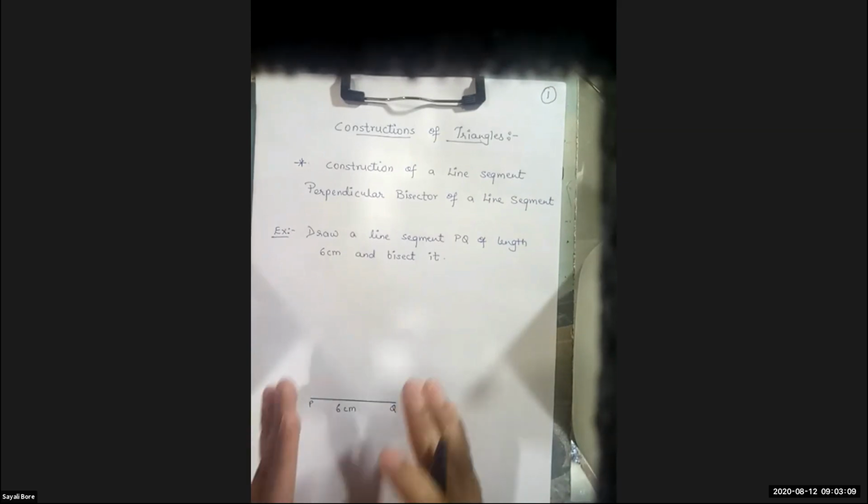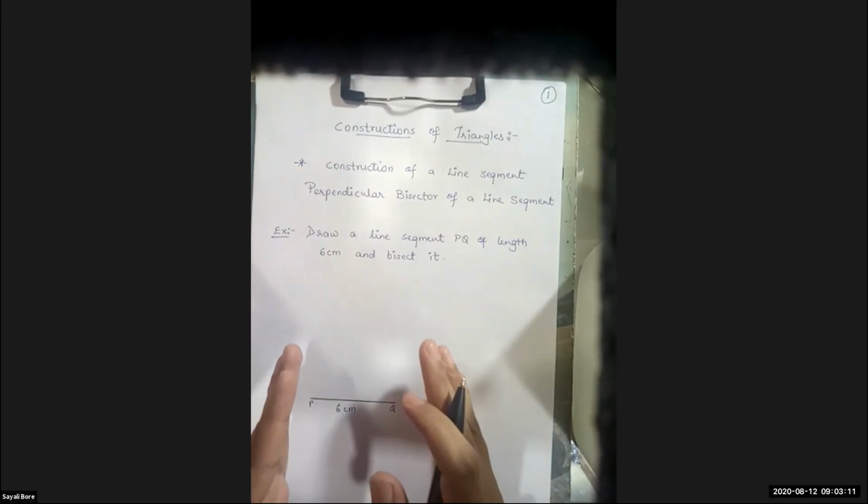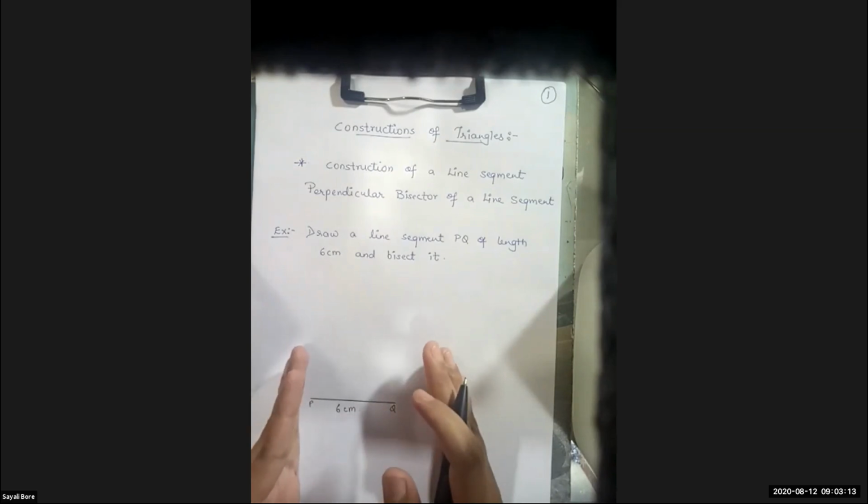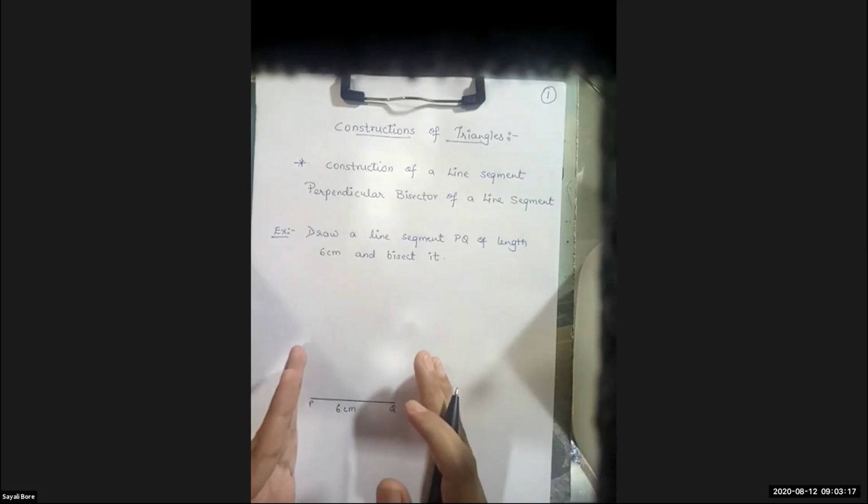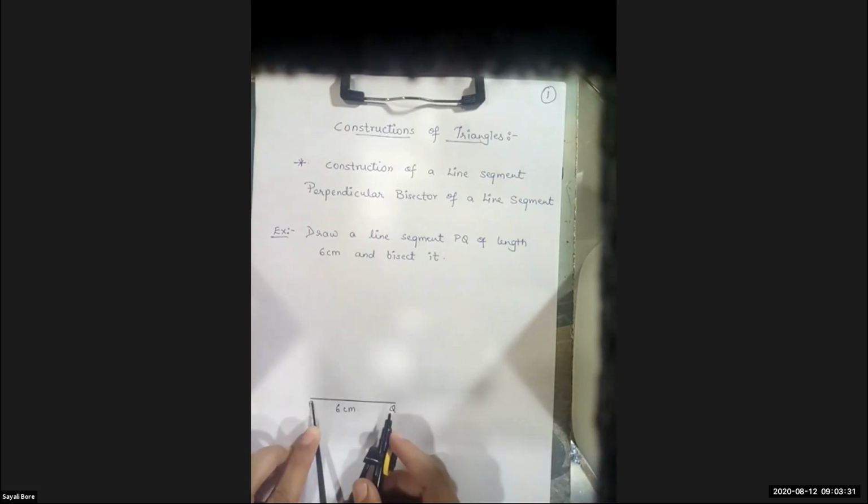Now my question is that I want to draw a perpendicular bisector of this line segment PQ. So what is the concept? Whatever the measurement is, you have to take more than half of it, approximately.